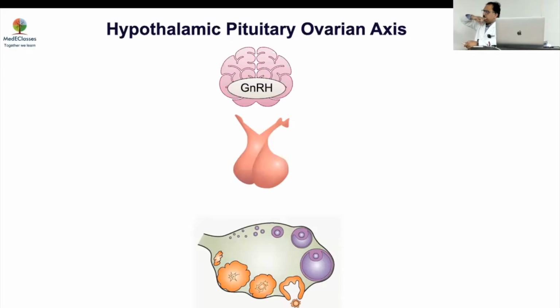And when you say GnRH is regulating, how does it regulate? What does it do? Because GnRH is secreted continuously. These neurons are producing something. So what happens in that regard? Secretion causes the production of gonadotropin, luteinizing hormone, which acts on its receptor. So basically, it's the change in the number of pulses which happens.